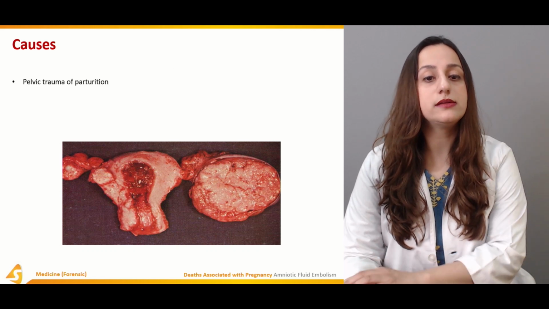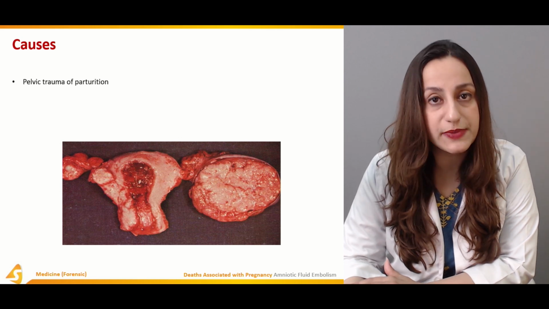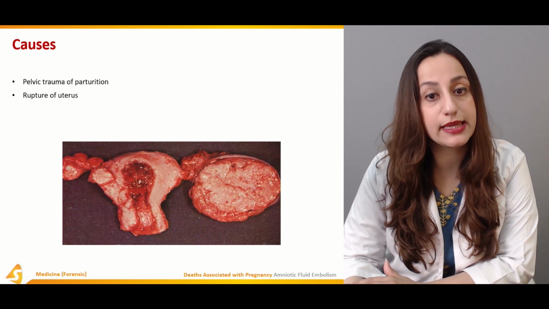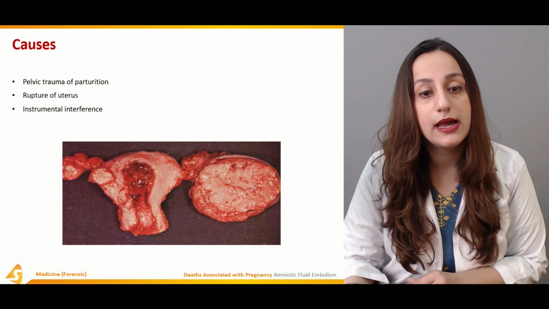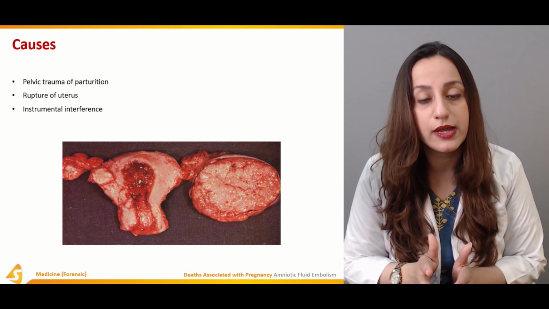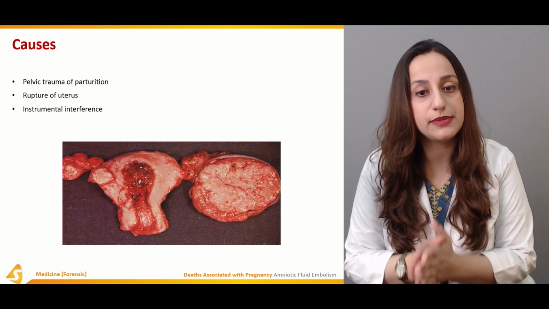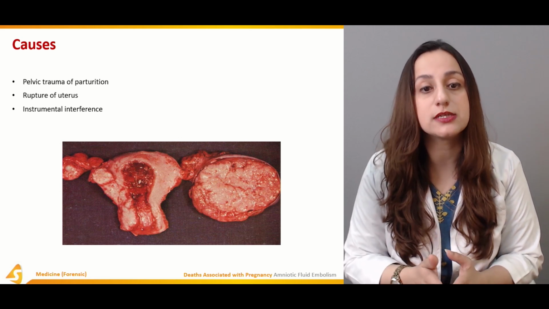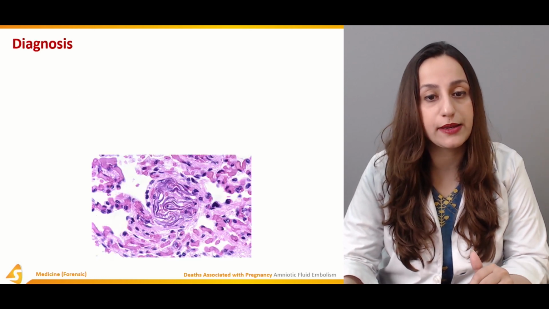The causes, on the other hand, are the pelvic trauma of parturition. Parturition is basically the labor that we are talking about. A ruptured uterus is again going to be a cause of this amniotic fluid embolism, and then any kind of instrumental interference, whether in therapeutic abortions or even in the illegal abortions that we were talking about. This instrumental interference is going to cause the amniotic fluid embolism.